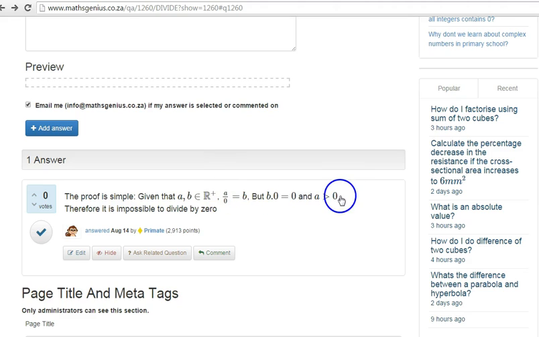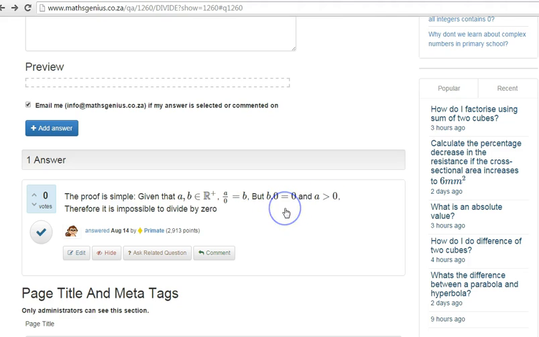So by virtue of doing that, we've used what is known as proof by contradiction to prove that we cannot divide by 0, because we'd have a situation now where we're saying B times 0, which we know is equal to 0, but we also know that B times 0 is equal to A, of which we know A is not equal to 0. So in other words, we're saying A is equal to 0, but A is greater than 0, which doesn't make sense. So that's where the contradiction comes in.